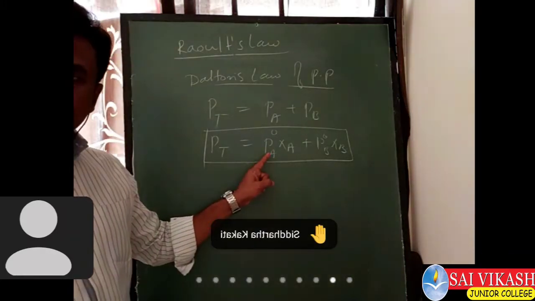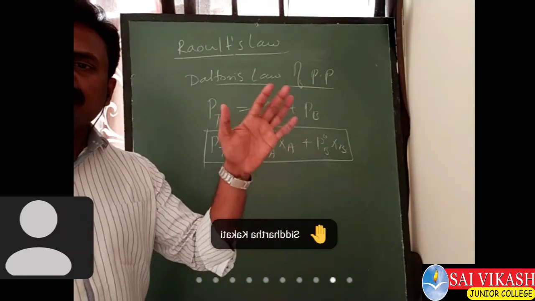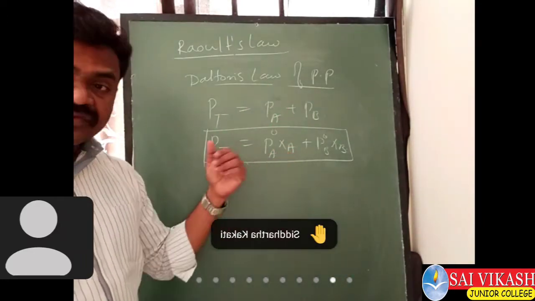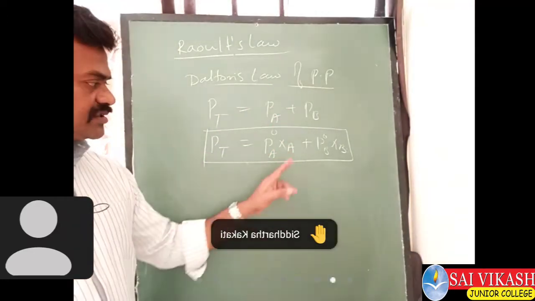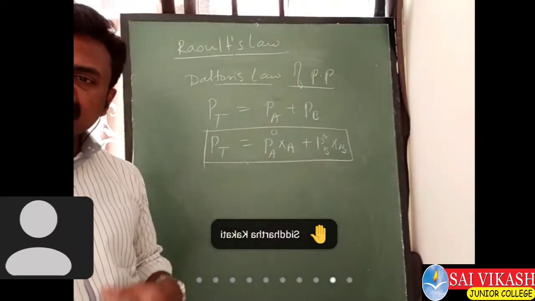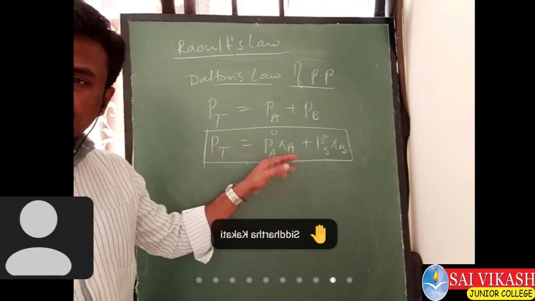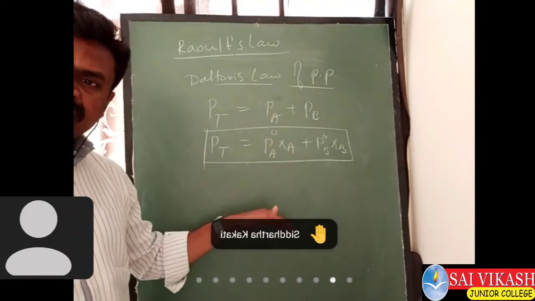P naught of A and P naught of B are the vapor pressures of the pure liquids A and B. XA means the mole fraction of component A. XB means the mole fraction of component B. How to get the mole fraction of A? It is the number of moles NA by the total number of moles.